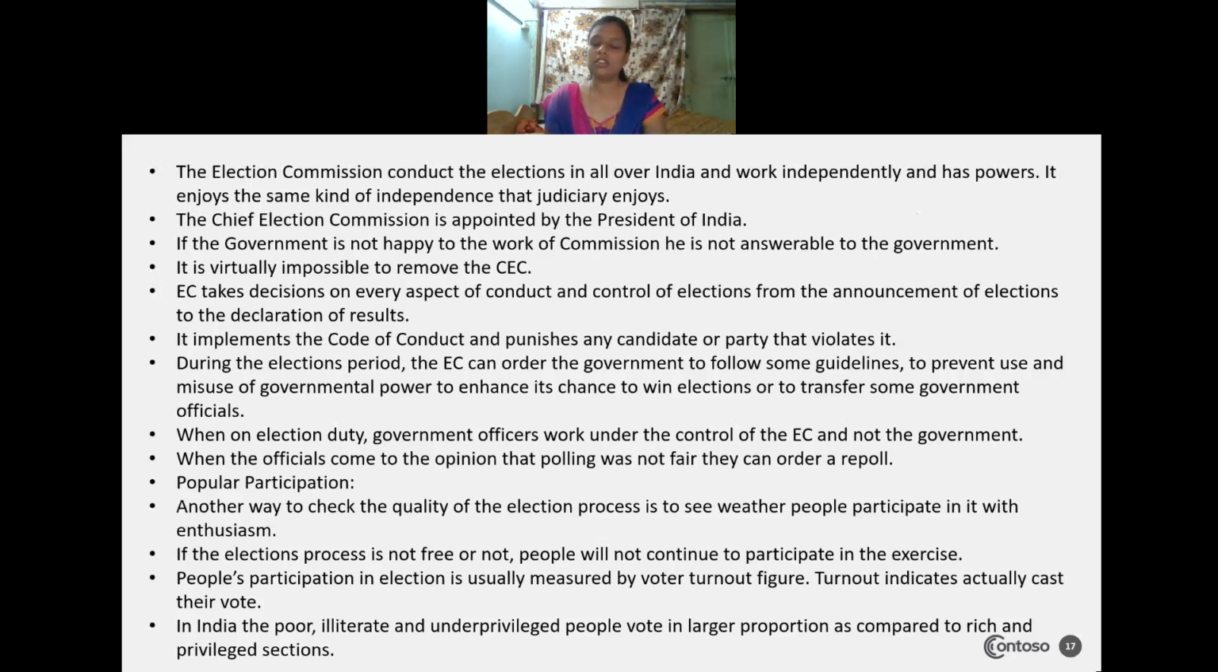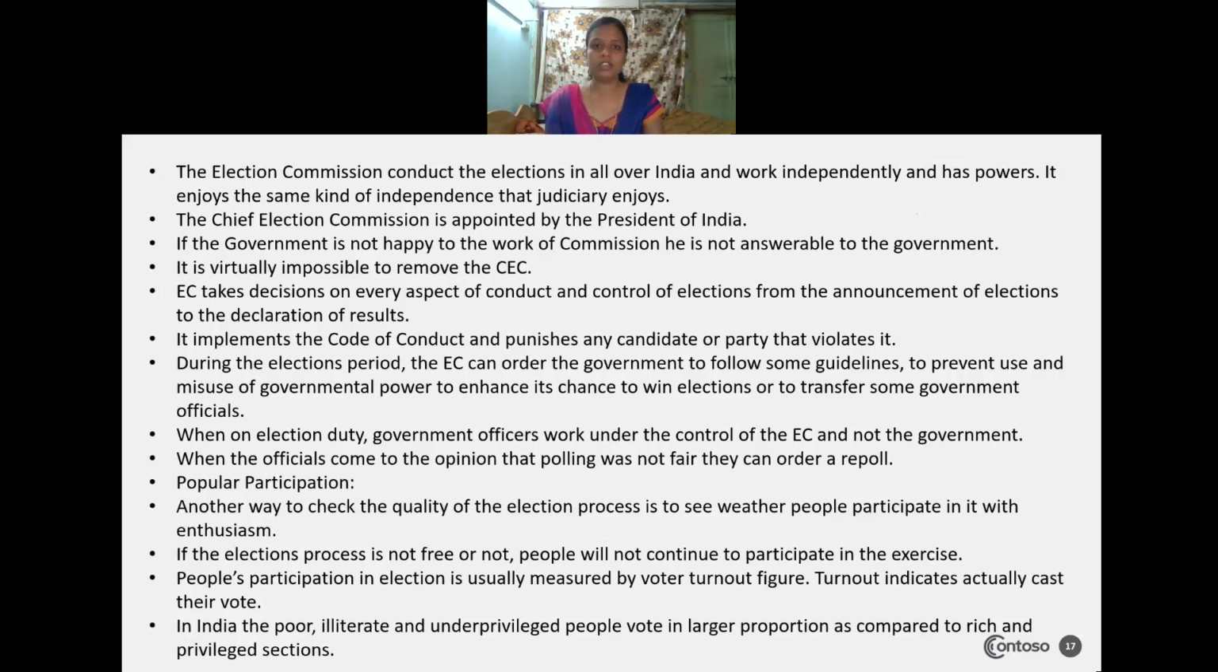If the government is not happy with the work of the commission, because tough rules and regulations are implemented during the period of election, the election commission is not answerable to any government, and no one should question the head of the commission. They are not answerable to the present ruling government or to the prime minister, and it is very difficult to remove the chief election commissioner using their power. It is almost impossible to remove the CEC.